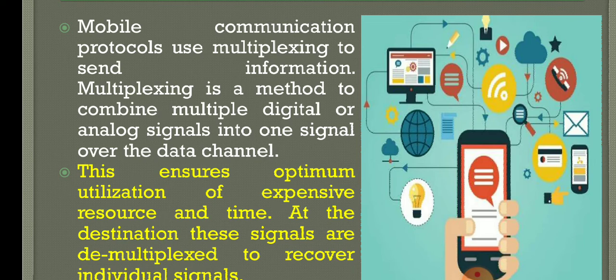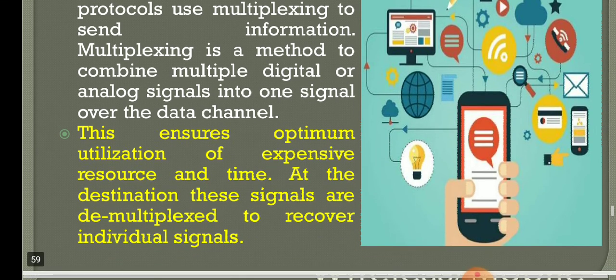So what we are doing is combining all the signals and sending them as a single signal. Similarly, on the receiver side, we'll be demultiplexing all the signals, getting the individual signals, and using them. This is the concept we use in wireless mobile communication protocols. Multiplexing is a very, very important concept.